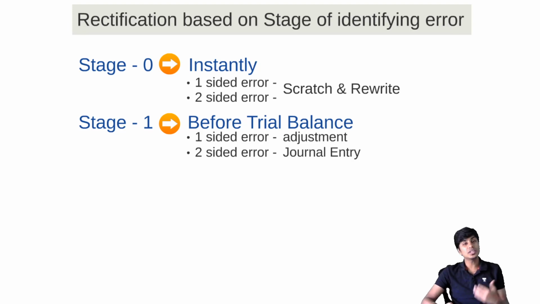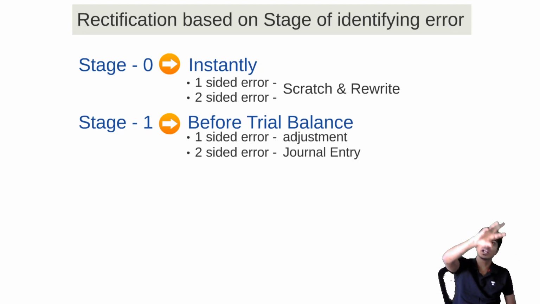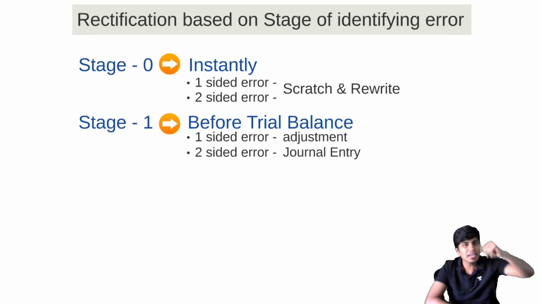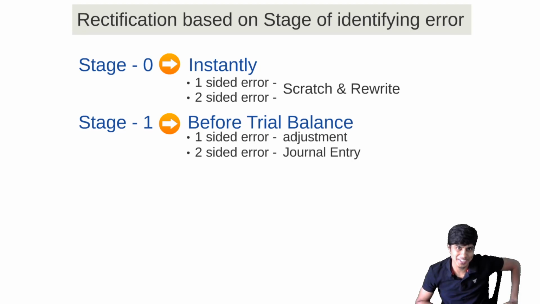So how do we get to know in the exam that it is one-sided or two-sided? It will be usually given to you in the question. They will tell following errors were identified before preparation of trial balance. Following errors were identified after preparation of trial balance. They will tell that. However, whether it is one-sided or two-sided will not be given in the question. That has to be learnt by you over a period of time by practice. You have to do a lot of problem practice to understand and get into that groove wherein you can easily make out whether it is one-sided error or two-sided error.